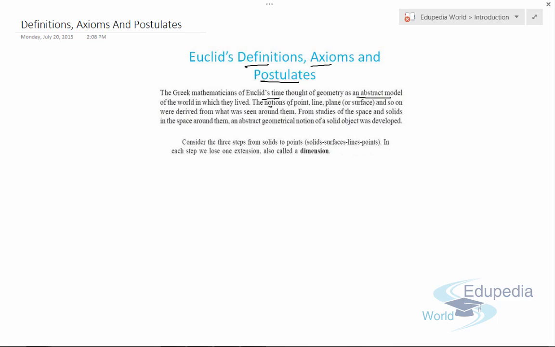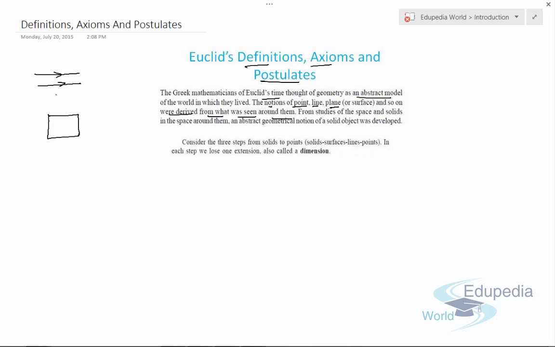Now, the notions of point, line, surface, plane, and so on were derived from what we have seen around us. Means if we see a building like this, a square building or rectangular building, we can define this as a rectangle. And if we see a road like this, we can define it as two parallel lines.